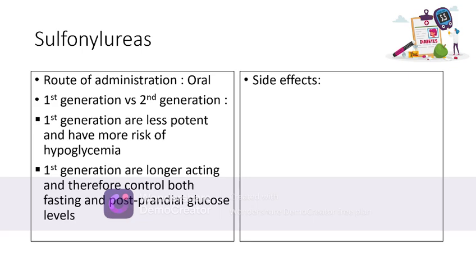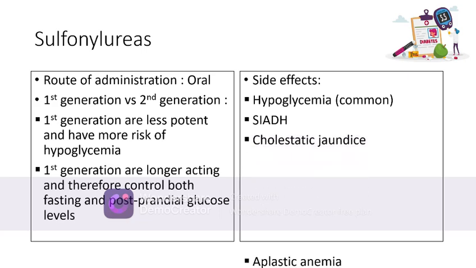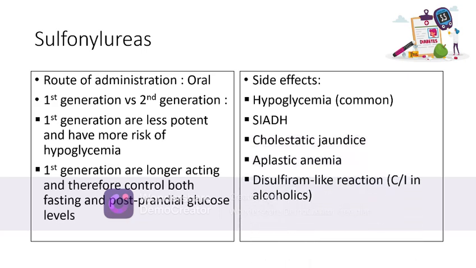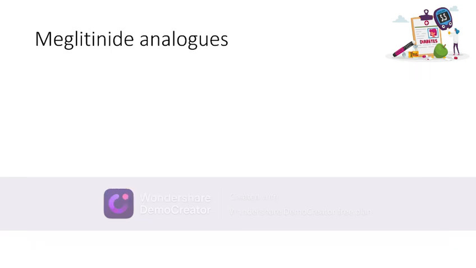So what are the side effects of sulfonylureas? Hypoglycemia is a common side effect. Other side effects include SIADH, cholestatic jaundice, aplastic anemia, and disulfiram-like reaction because of which it is contraindicated in alcoholics. Other than hypoglycemia, the rest of the side effects are seen with chlorpropamide, which is the first generation sulfonylurea.